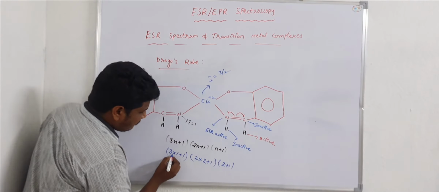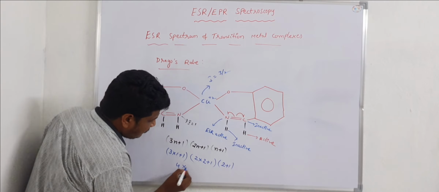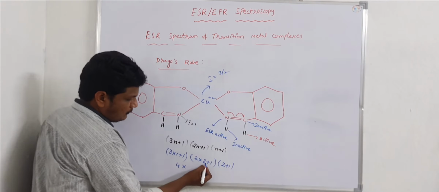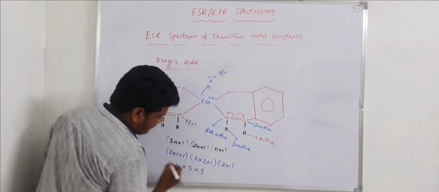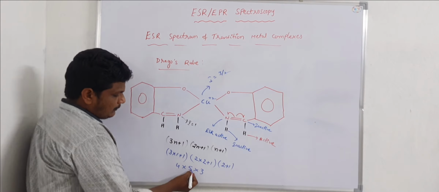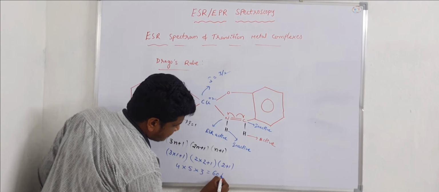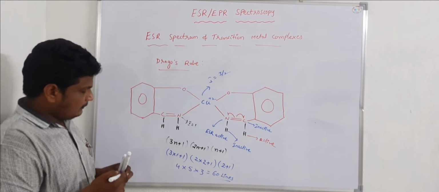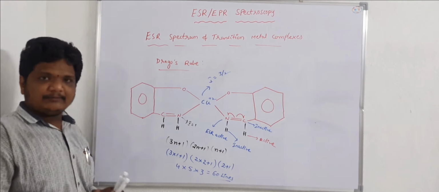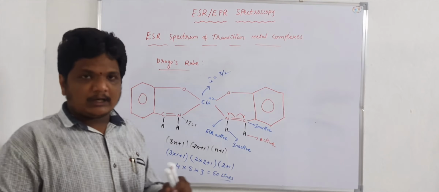So 3 into 1 is 3 plus 1, that is 4; 2 into 2 is 4 plus 1, that is 5; into 2 plus 1, that is 3. So 2 fives are 20, into 3 is 60 lines.